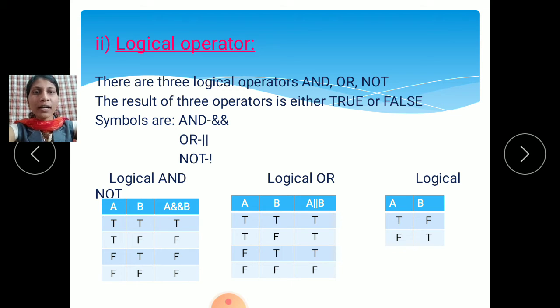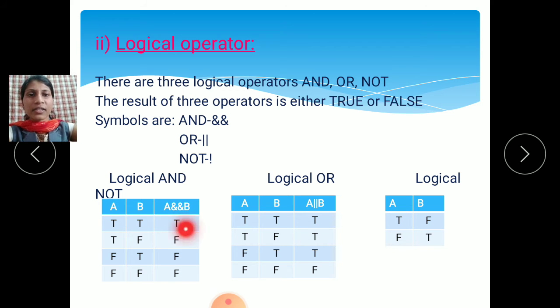Some symbols: for logical and, we use the double ampersand symbol. For or, we use the pipeline symbol. The name of this symbol is pipeline. Then for not, we use the exclamation sign, which shows not. Then this is the table for logical and, logical or, and logical not.